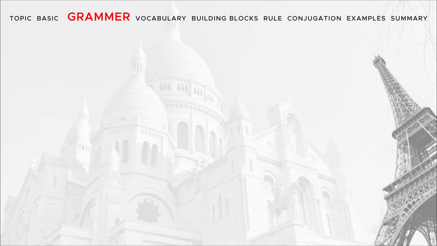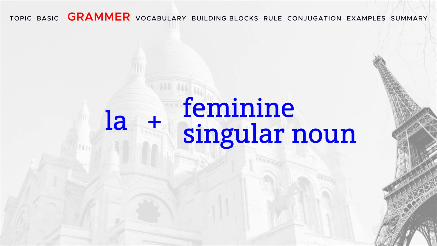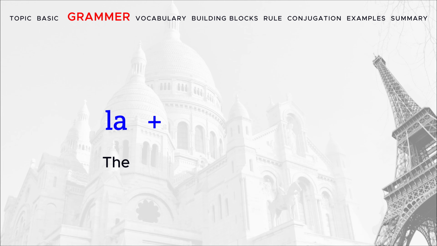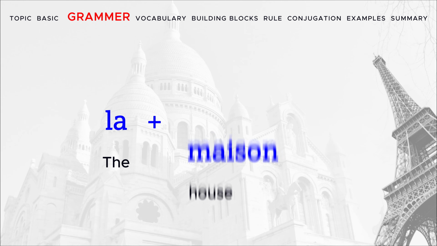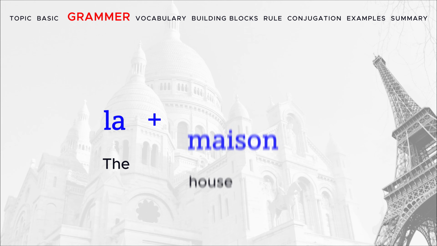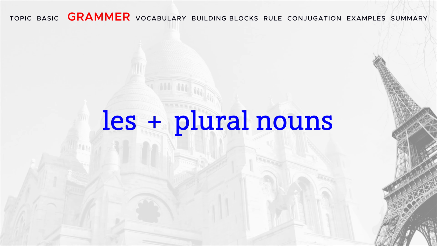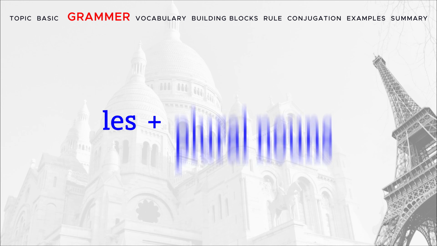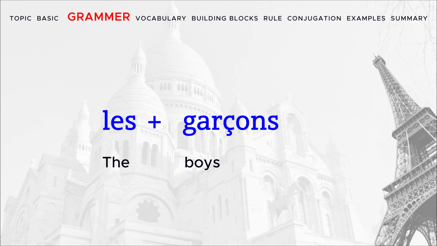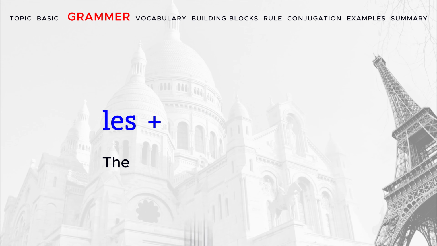The second type is La, used with the feminine singular noun. For example, la voiture, la fille, la maison. The third type is Les, used with the plural nouns, no matter what the gender is. For example, les garçons, les filles, les livres.